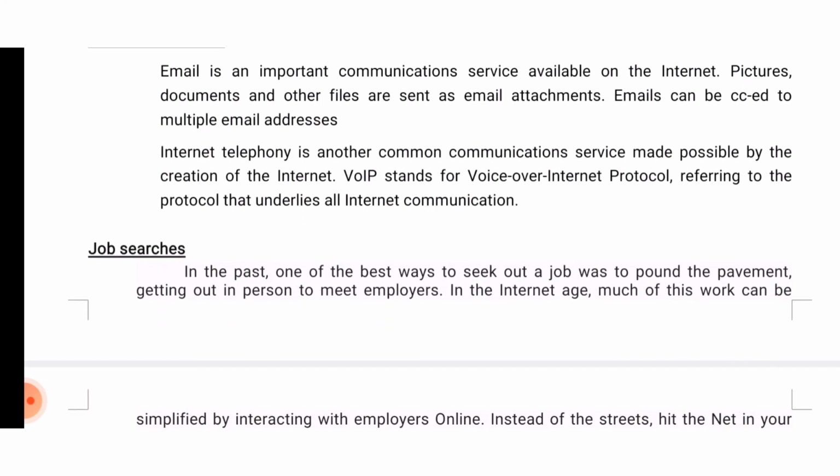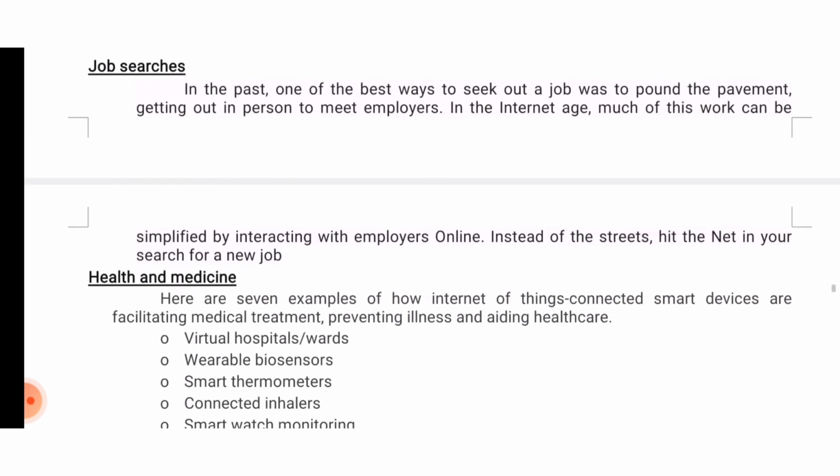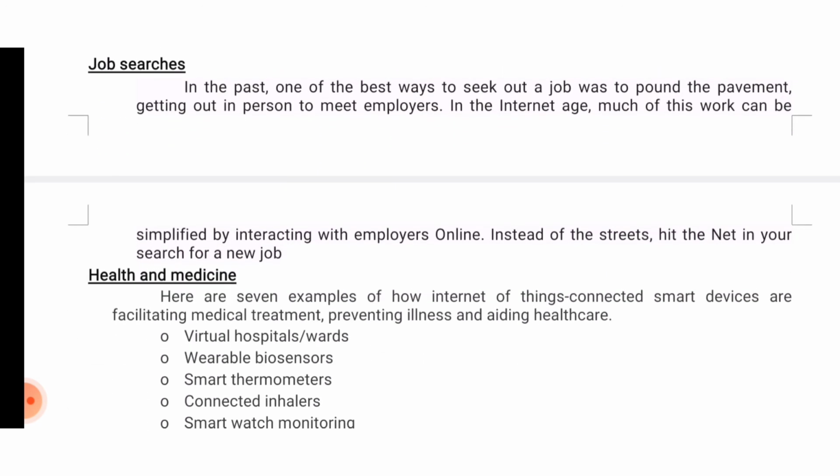Job searches. In the past, one of the best ways to seek out a job was to pound the pavement, getting out in person to meet employers. In the internet age, much of this work can be simplified by interacting with employers online. Instead of streets, you cast the net in your search for a new job.